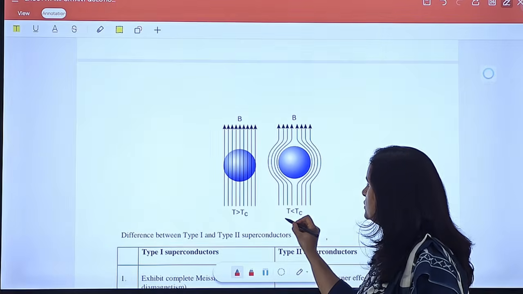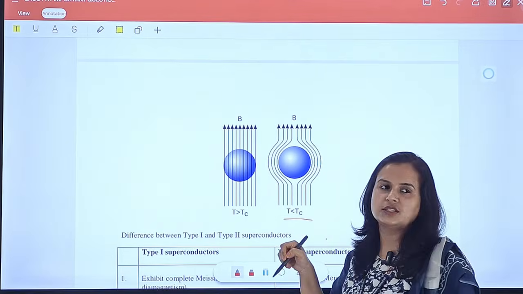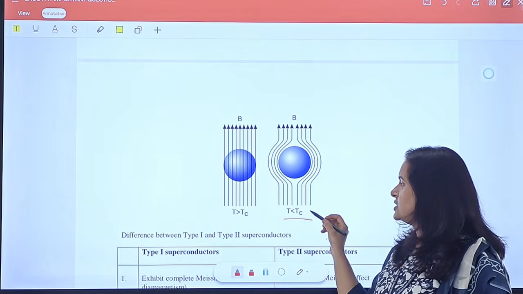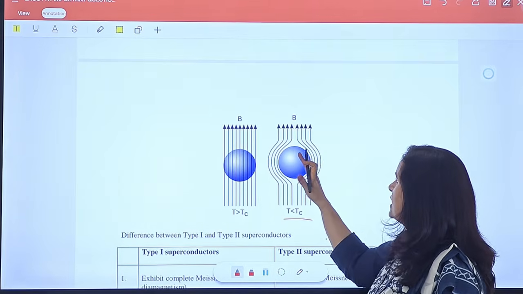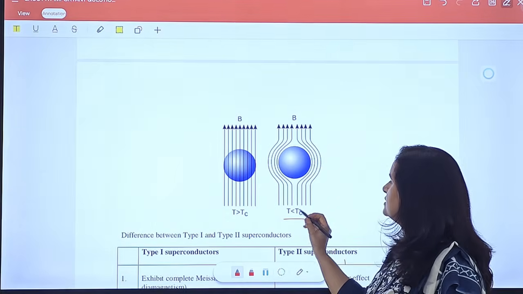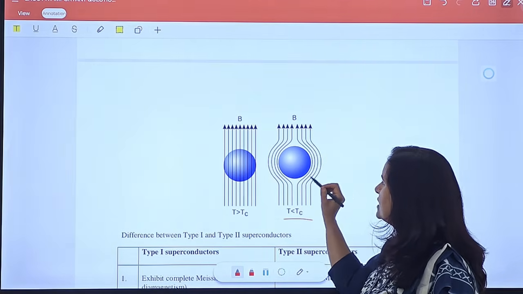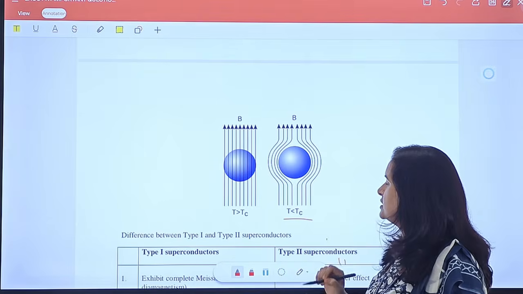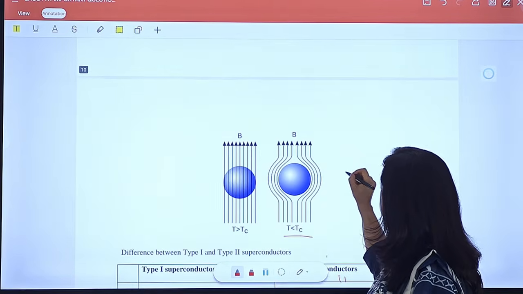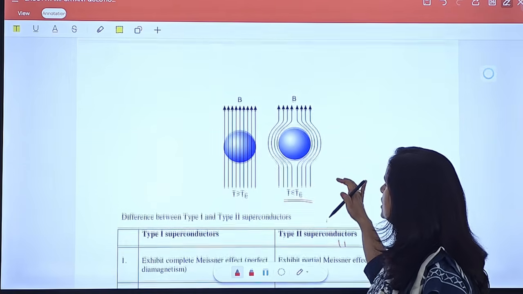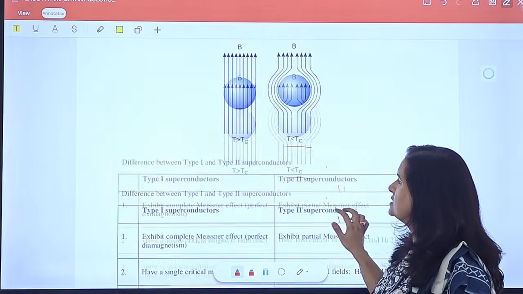But when we cool it below its critical temperature, it turns into a superconductor and the magnetic flux is expelled, and no line can enter inside this material. It means that B is 0 inside this material. This phenomenon is known as the Meissner effect.